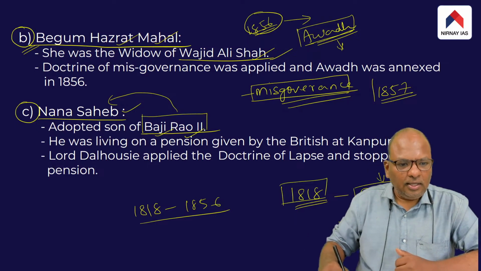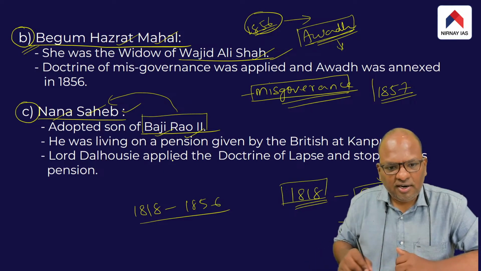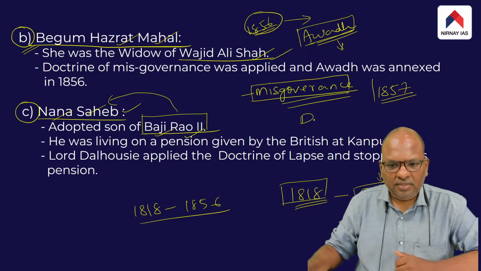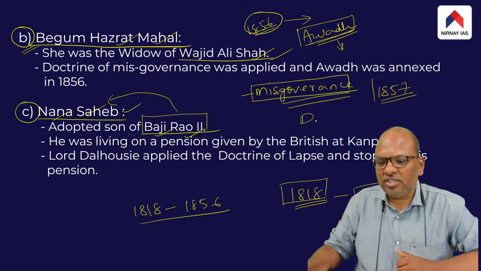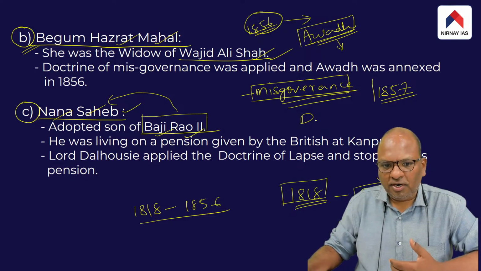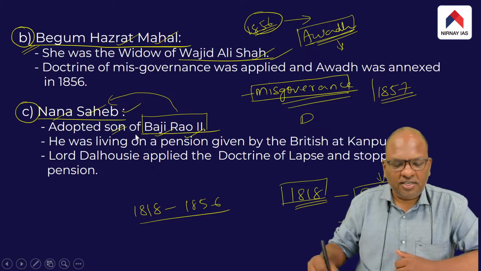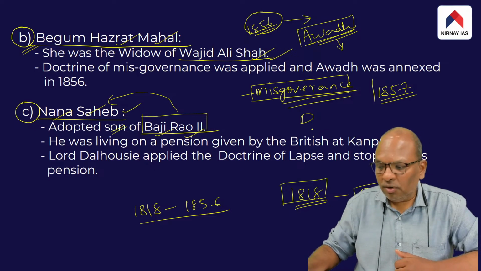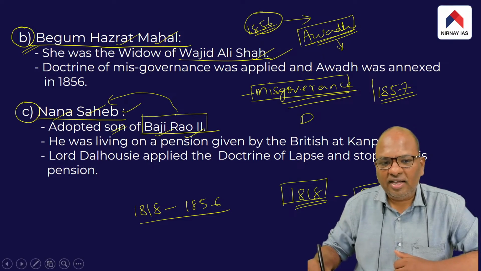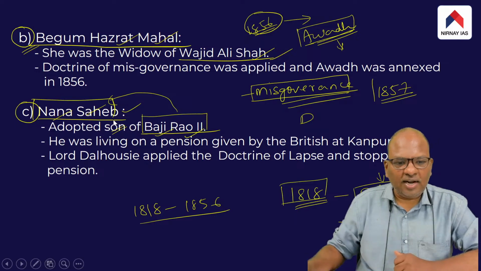Basically, this policy of denying pension to adopted children was introduced during the time period of Dalhousie. Dalhousie argued that pension will be paid only to the biological children of the rulers. But since Nana Sahib was the adopted son, Dalhousie declared that adopted children will not be given any kind of pension. So the aggrieved party in this case was Nana Sahib.